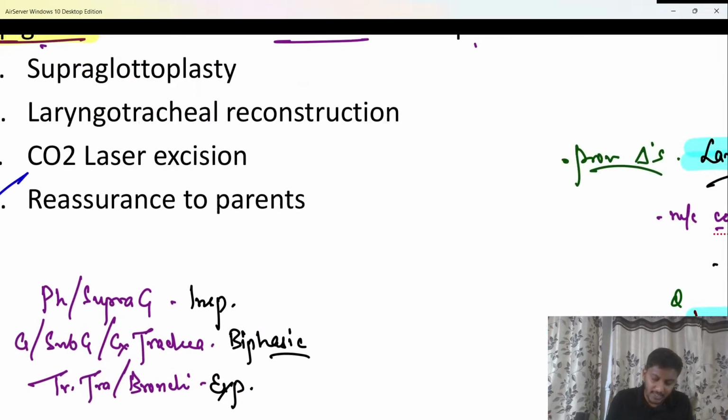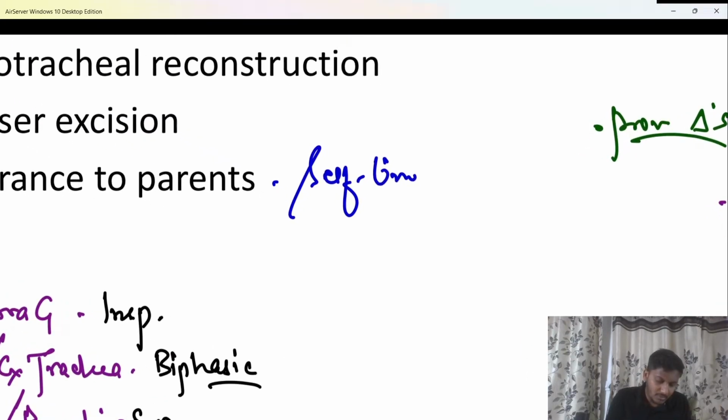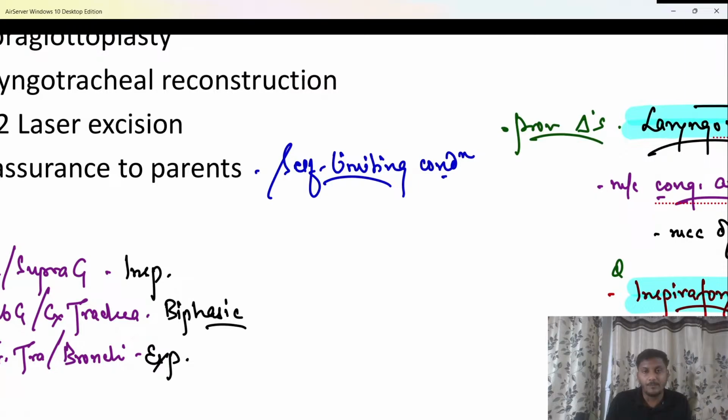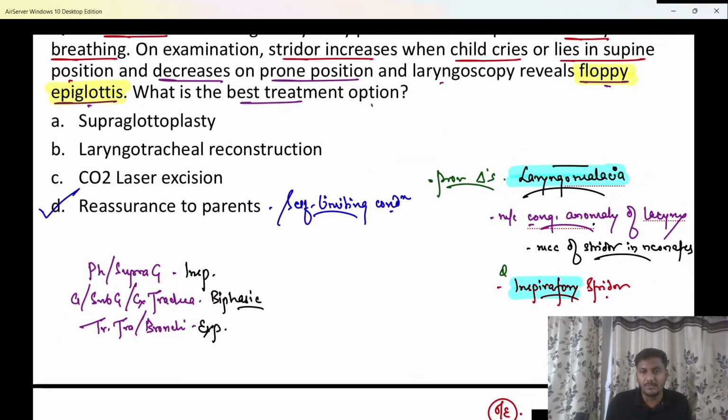Reason beta, this is a self-resolving or a self-limiting condition. As it is a self-limiting condition beta, the child does not need any treatment. Just with time beta, the condition is going to get resolved. So it is a self-limiting condition and it is going to resolve by a span of 2 years beta. It is usually going to get resolved within a span of 2 years.